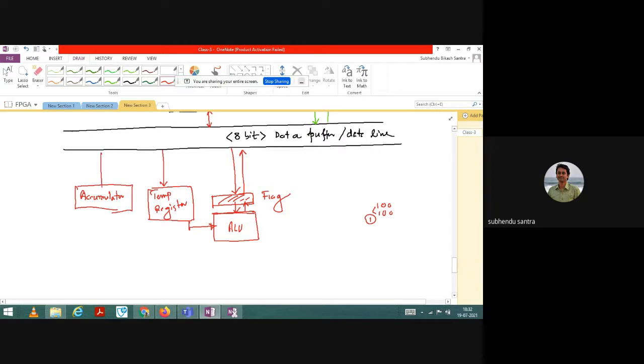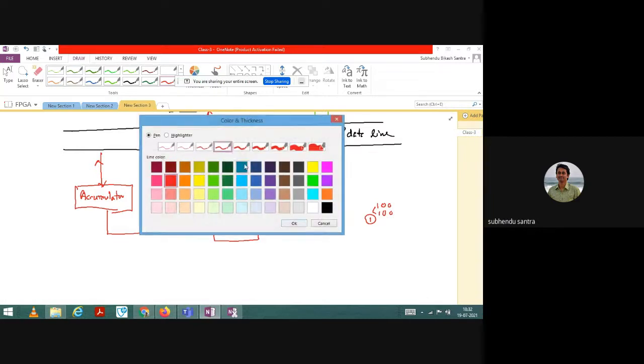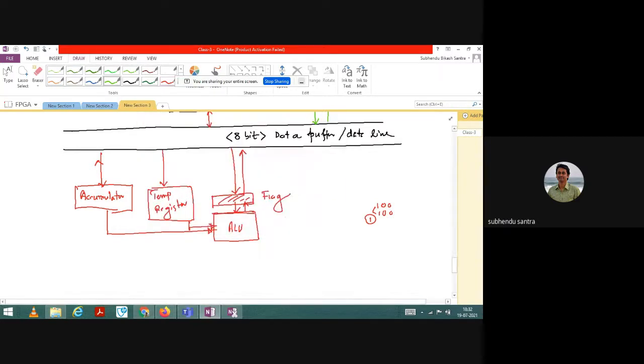This accumulator is also connected with this, and it is bidirectional. It is also connected with the ALU. Any idea about the temporary register and accumulator? Do you remember, or you do not remember? You have already studied this thing. Then the output of the ALU goes to the data buffer.